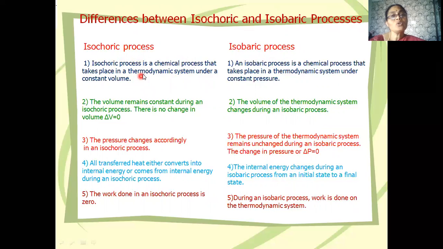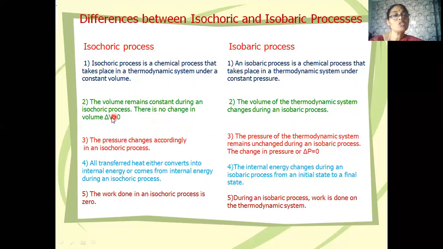An isochoric process is a process that takes place in a thermodynamic system under constant volume. An isobaric process is a process that takes place in a thermodynamic system under constant pressure. This is under constant volume. This is under constant pressure. Next, the volume remains constant during an isochoric process.